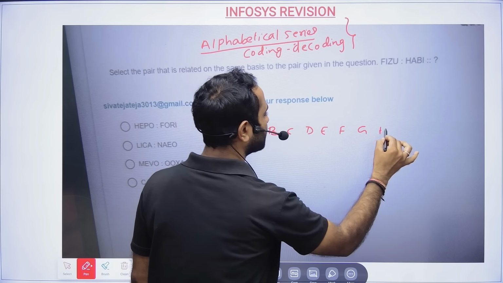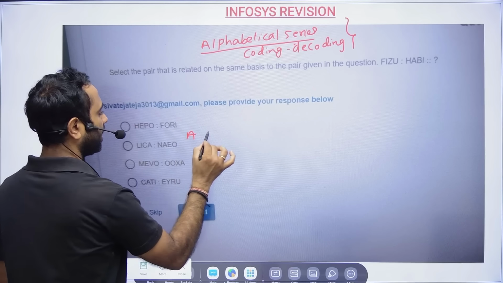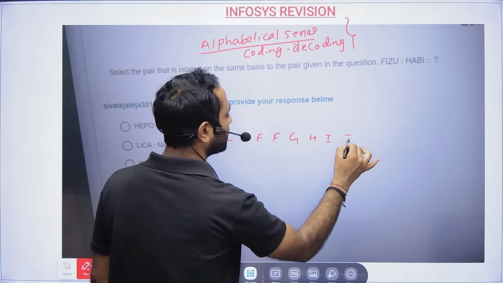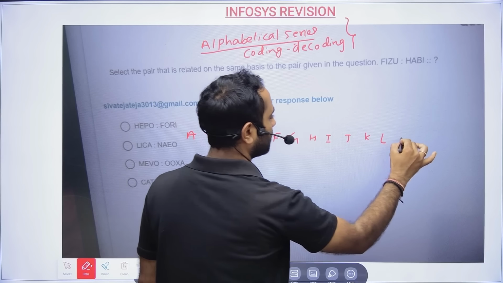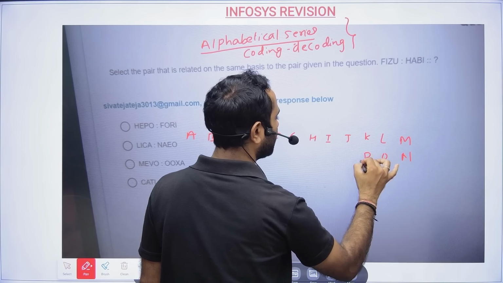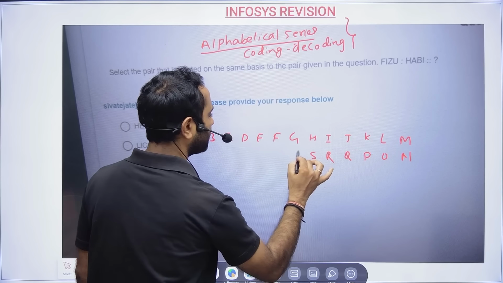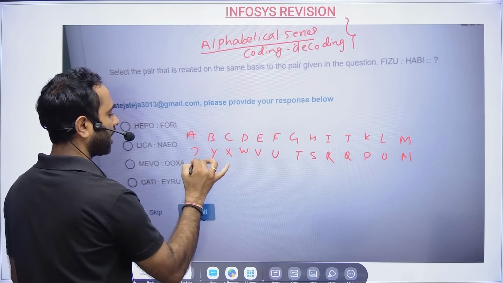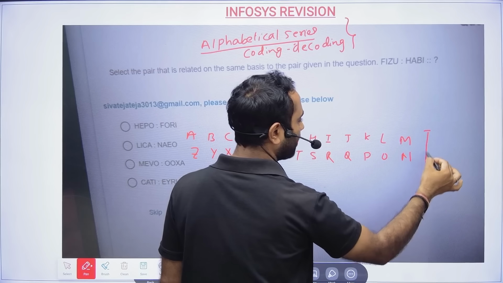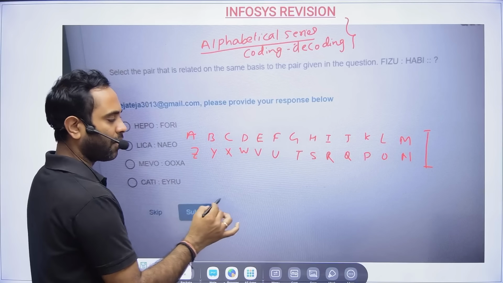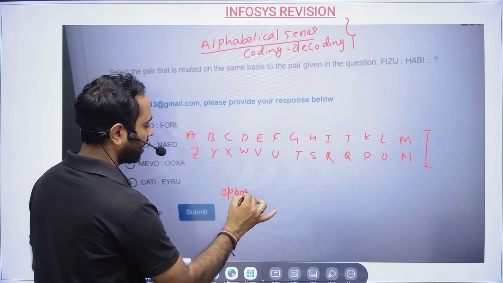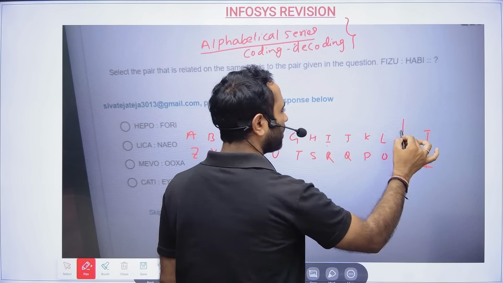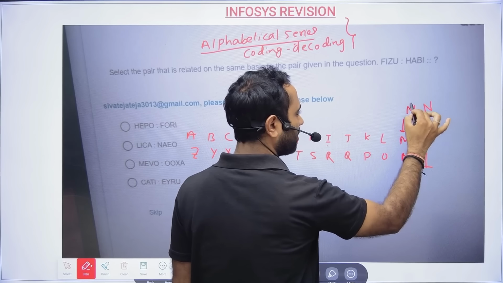E, F, G, H. So I'll write from here. A, B, C, D, E, F, G, H, I, J, K, L, M, N, O, P, Q, R, S, T, U, V, W, X, Y, Z. Now friends, the way I have written this also gives you opposite letters. So the opposite of I is R, and I have also told you the tricks for this. Here M's opposite is N.